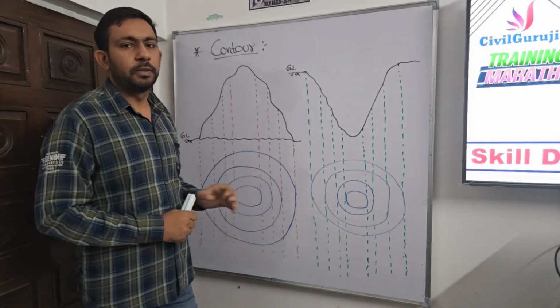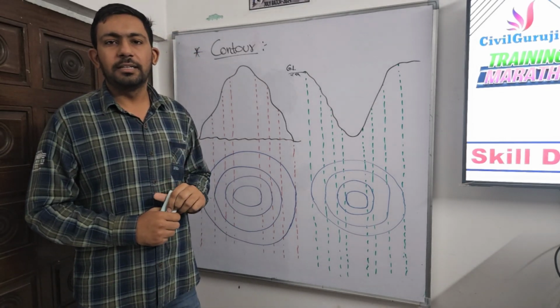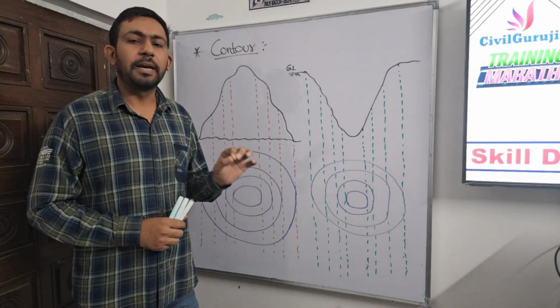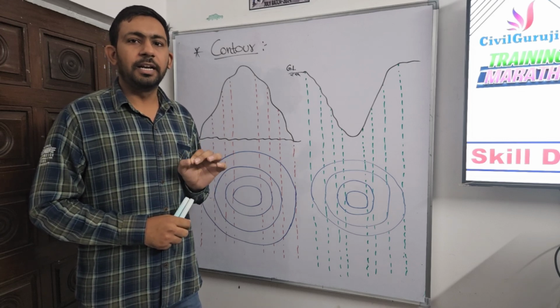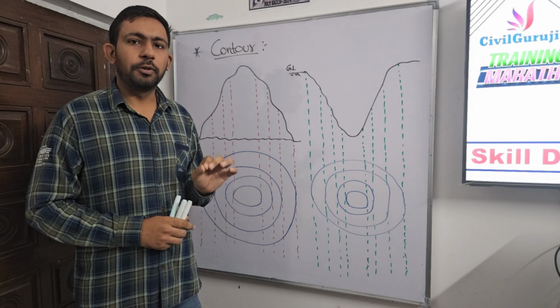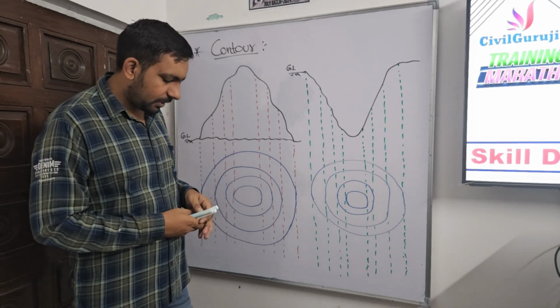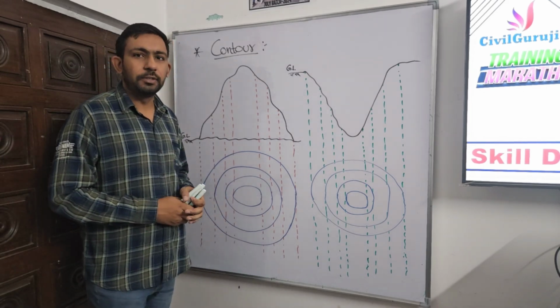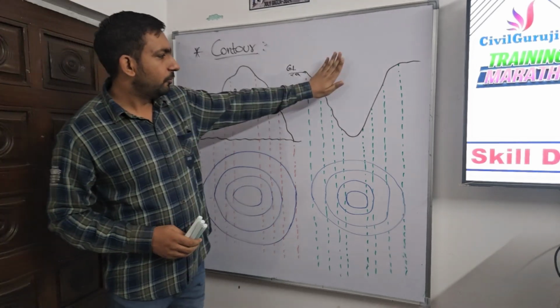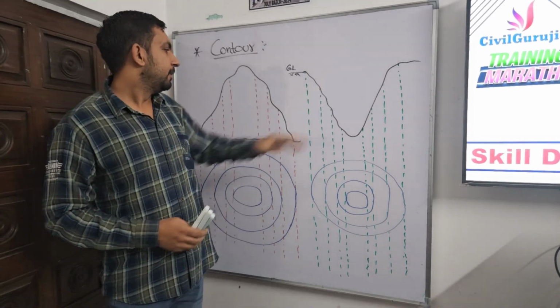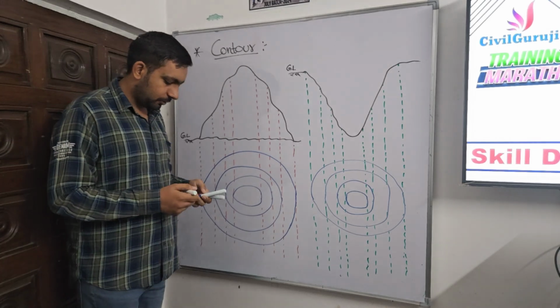What is contour? Contour is an imaginary line which joins the points of same elevation. I repeat, contour is an imaginary line which joins the points of same elevation. Let's take two easy examples. One example is of a hill and one example of a valley. Okay, so now start with the hill.